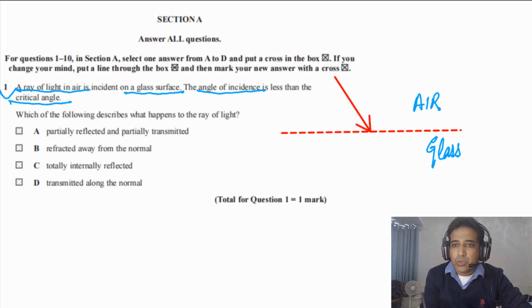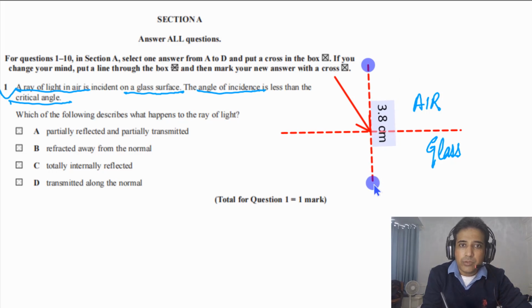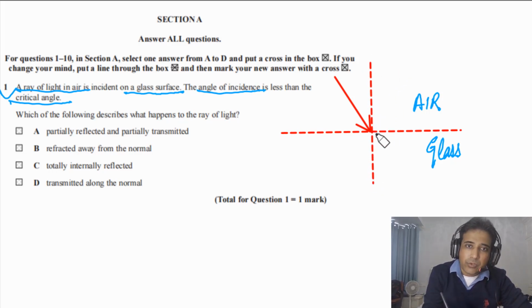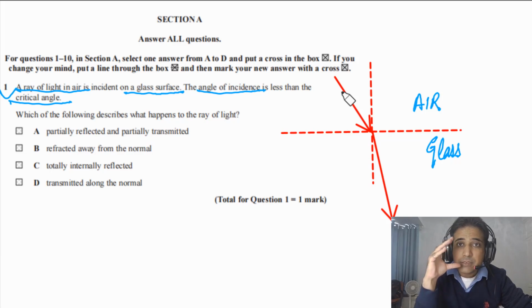We can also draw a normal line here. So this is our normal line. And when this light crosses this boundary, it will bend towards the normal. So we can use a different color and draw the line here. It will bend towards the normal, it will go like this. So this is refraction.